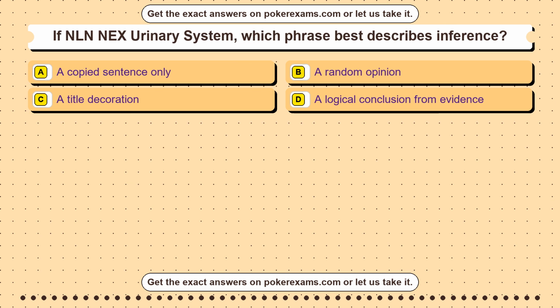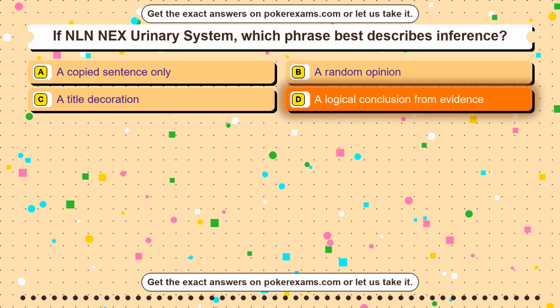Question 50. If GED Social Studies Review, which social studies skill checks whether a source can be trusted? Option A solving equations. Option B balancing reactions. Option C finding area. Option D evaluating credibility.